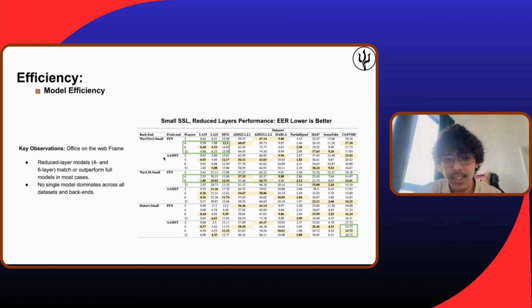What we've seen is that reducing the reports to only 4 or 6 reports is giving the best results, as you can see here. The best results are using 4 or 6, and here 2 layers is giving the best. It's quite consistent. Even when using the full report is sometimes more useful, the results are very close.